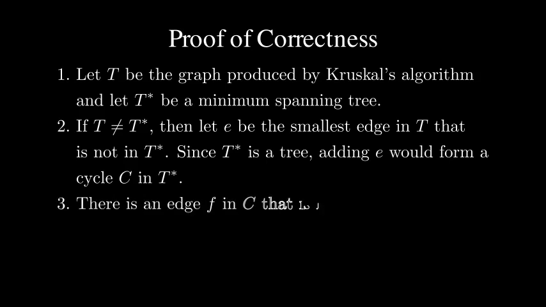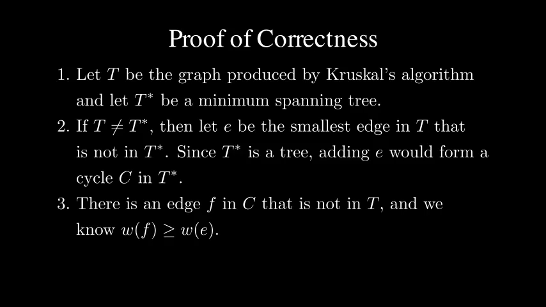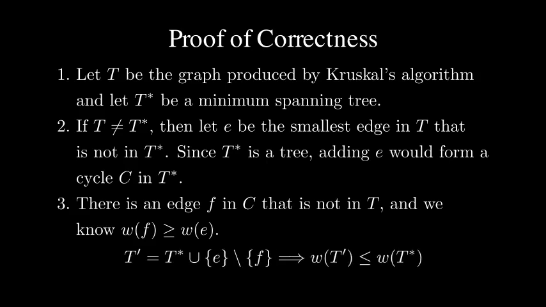There is an edge F in C that is not in T, and we know that the weight of edge F is greater than or equal to the weight of edge E, because Kruskal's algorithm would have already added all edges in the cycle with smaller weight than E. Therefore, we can construct a tree T prime by swapping out edge F of T star and replacing it with edge E, and T prime is also a minimum spanning tree.